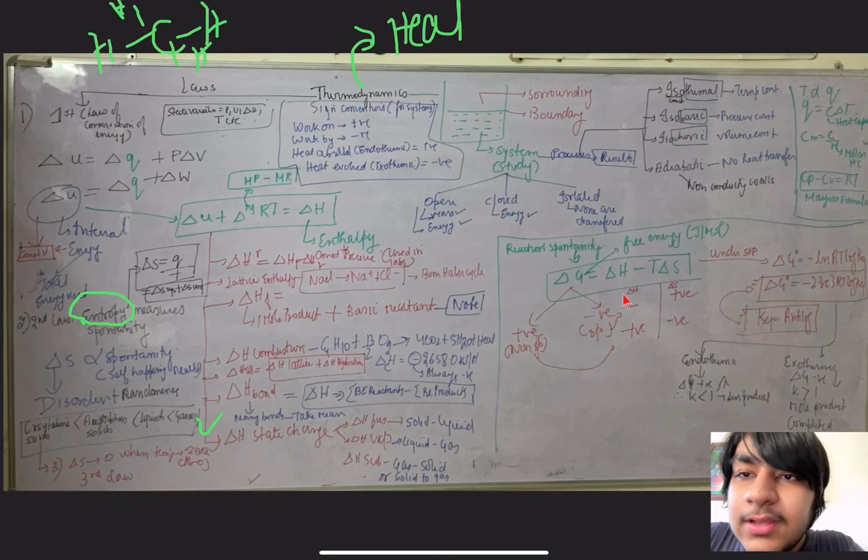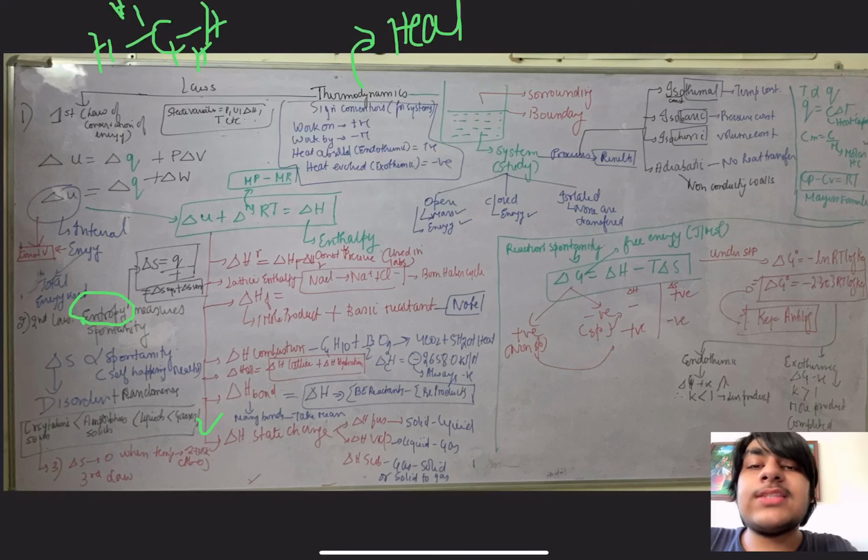Second point, when there is an exothermic reaction going on, in the exothermic reaction delta H is negative. You can know from here. That means what is delta G also? Delta G also becomes negative. As delta G is negative, that means as delta G is smaller, K will be very large. So K will be a big value. And if the equilibrium constant is large, that means that more product is formed. That you will understand better in the equilibrium chapter.